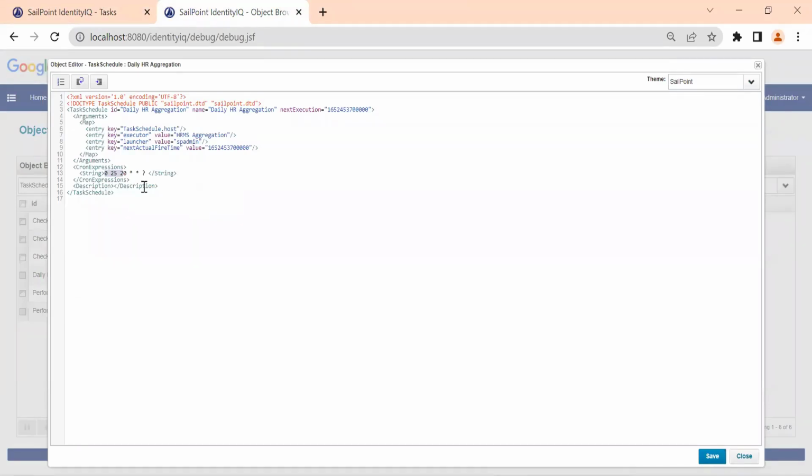What is it? A cron? Did you mean cron expression, or did you mean cron job? Cron expression is only for cron jobs. So you know this thing a little bit? Oh, you know it. I have used it a couple of times when I was working on ERP projects.